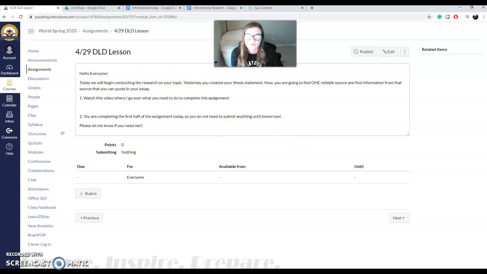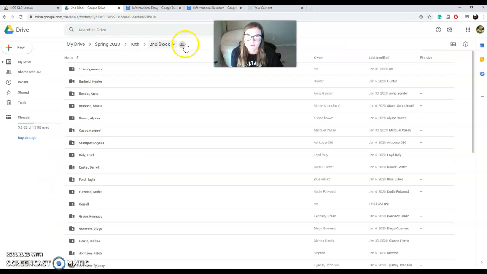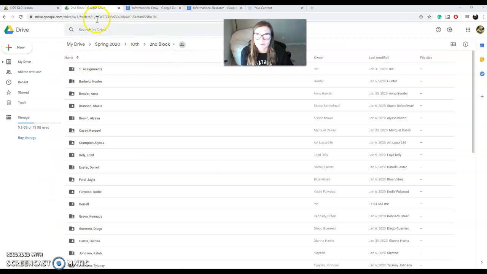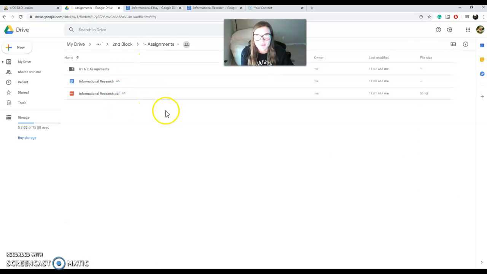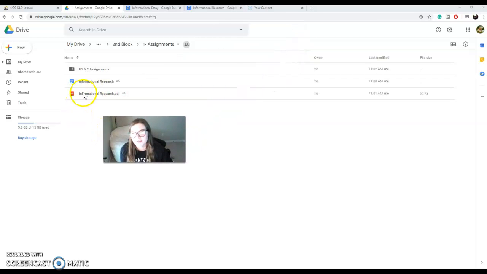Okay, so for today's assignment, you're going to go to the second block folder in Google Drive, and you will sign into your Google account, and you will go to Shared with me, and that's where you will see the second block folder. Once you get to the second block folder, you'll go to assignments. And right on top here is the assignment. I will also attach a PDF version of it, but you will be working on this in your Google Drive, so it really doesn't matter. You'll find it here too.